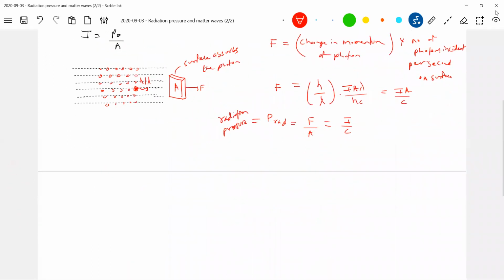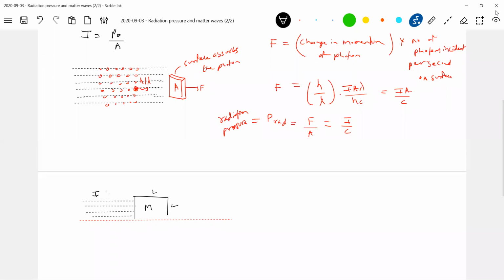Now let's introduce it here so that you'll get very good application problems. There's a block of mass m I kept here. Then a beam of light is incident. There's a lambda, but I think only the intensity is needed, lambda is not needed. The intensity of the beam is I. Area of cross section of the block, let the side length be L.